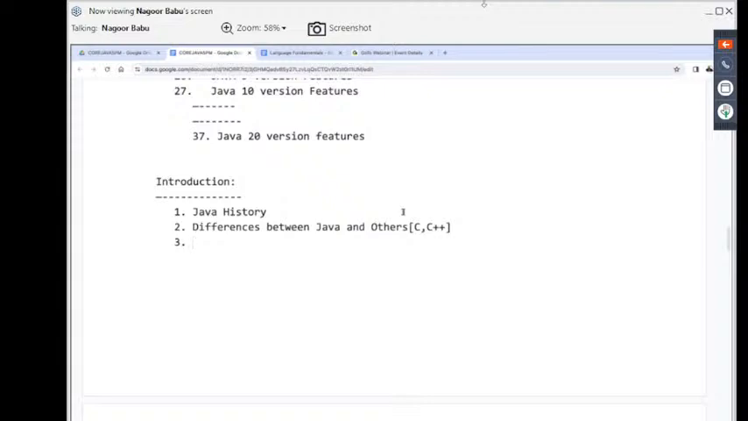They understood the problems with C and C++. By overcoming the problems of C and C++, Java people created a new programming language, the Java programming language. That's why we are always going to make comparisons with C and C++. You may ask me one question: why don't you compare with Python?